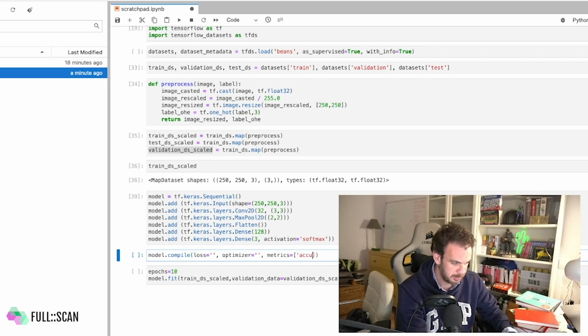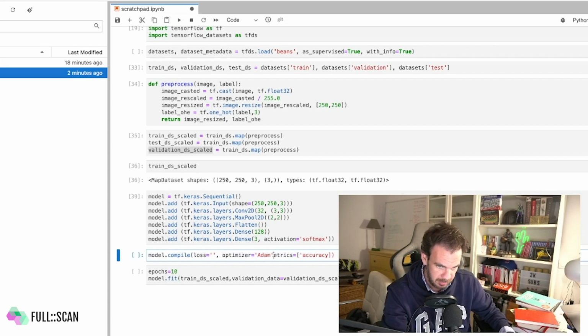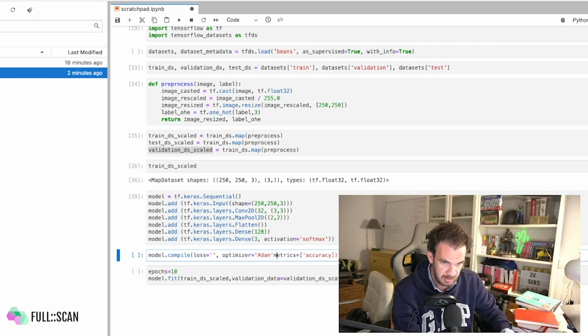That's the easy one. Let's put accuracy. Optimizer, I always start with Adam. Again, it's a safe choice. If that doesn't work, you can start tuning the learning rate and all of that. But for now, that should be a safe start. And for the loss, categorical cross entropy, right? Categorical cross entropy. Those are the things that you need to know without thinking.